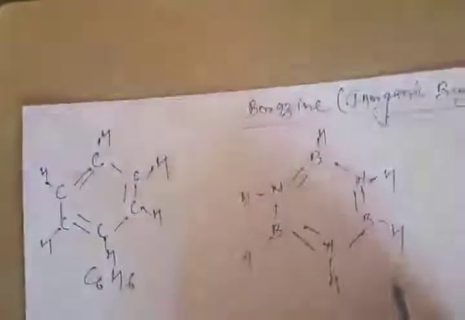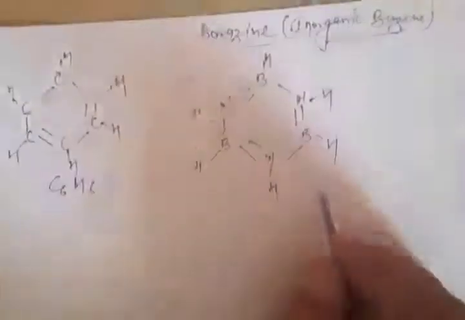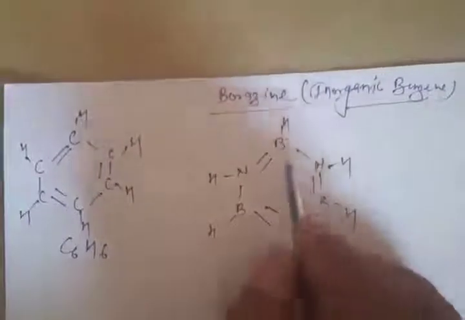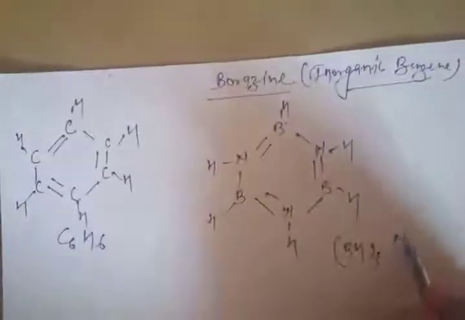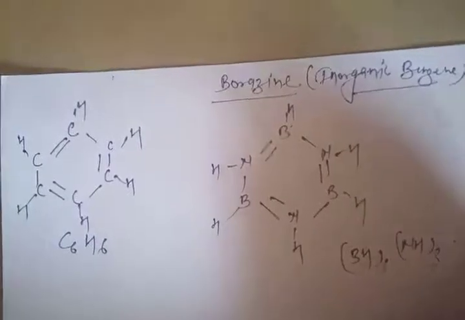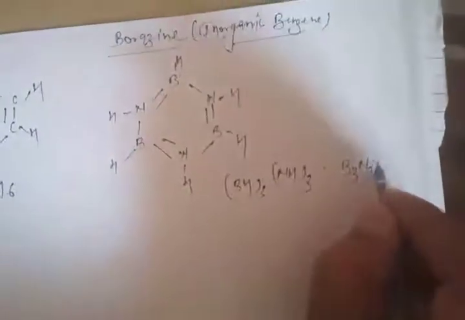Now the molecular formula of Borazine is (BH)3 (NH)3. We have alternate BH and NH units. So B3N3H6.